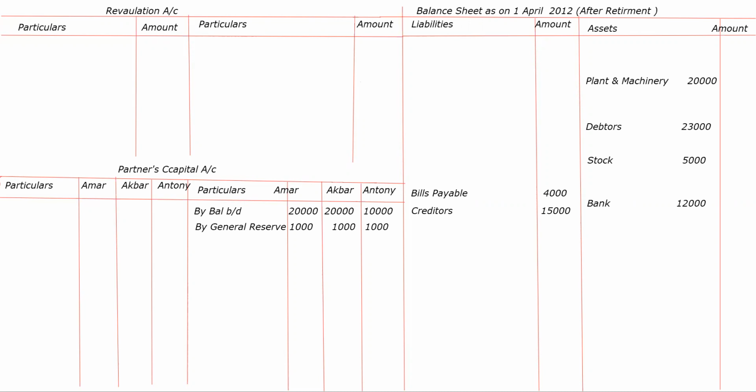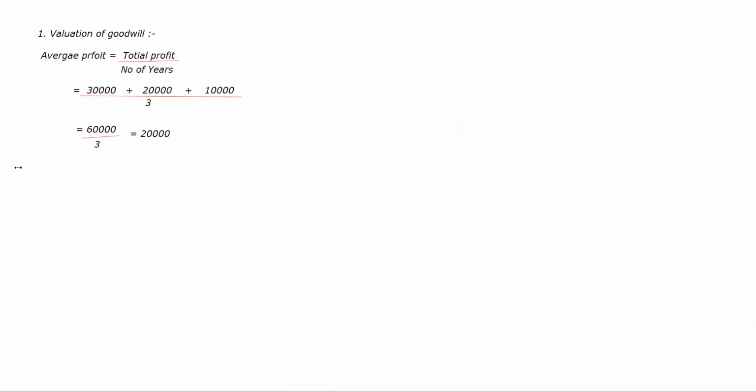Now you have to find the difference between the old value of the goodwill and the new value of the goodwill. Old value was 12,000 and new value is 20,000. So the difference is 8,000.